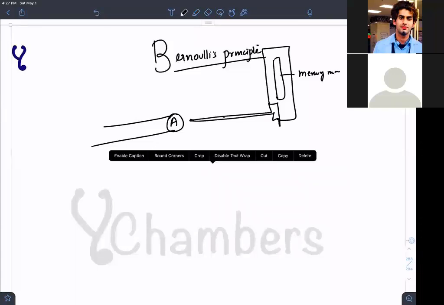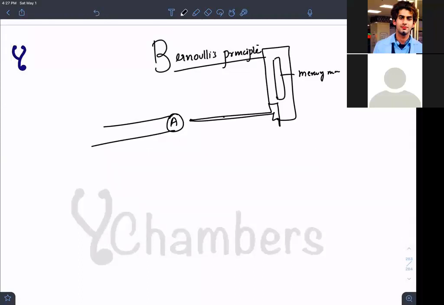Now what I do is I tie the artery here. Beyond this point of the cannula, I will be appreciating an end pressure, isn't it? Yes, sir.